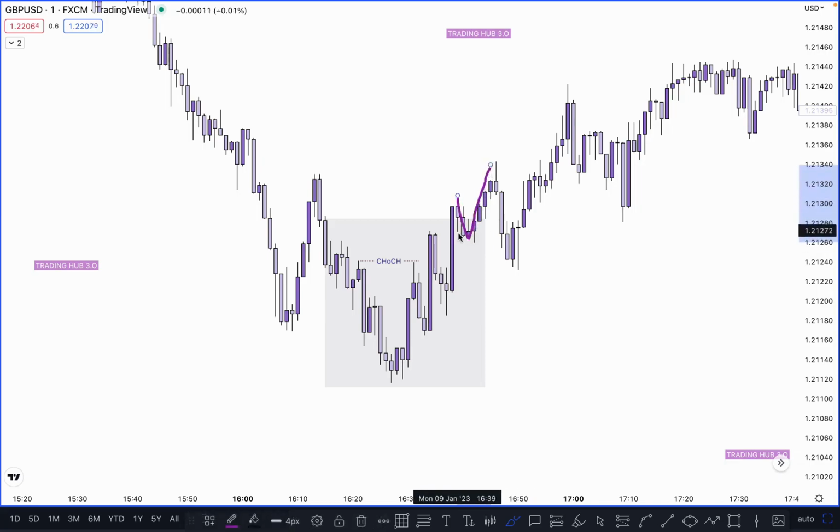So after this one, what happened here? Market created this inducement, right? So once market takes out this inducement, we can definitely buy below it, right? So this becomes our inducement at this point. After taking out the inducement, where is our order block? This one, right? So this is our valid order block. Definitely you can buy here at this point, okay?